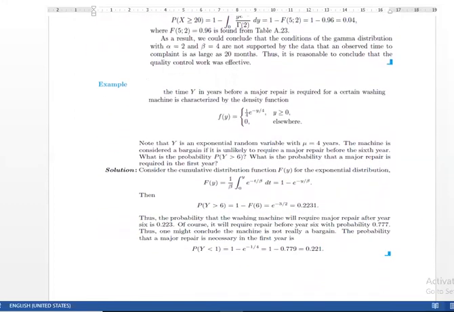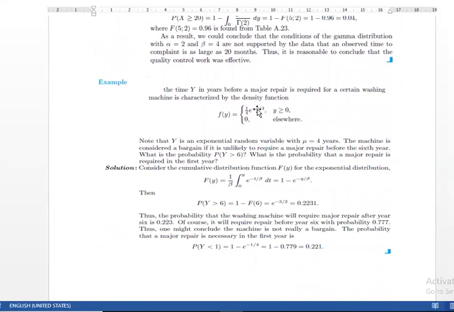Another example, where the probability density function looks like an exponential distribution with parameter beta equal to 4, and it is also a positively skewed distribution. Let's read the statement. The time y, in years, before a major repair is required for a certain washing machine. Again, this can be handled as a warranty type of problem. Note that y is an exponential random variable.